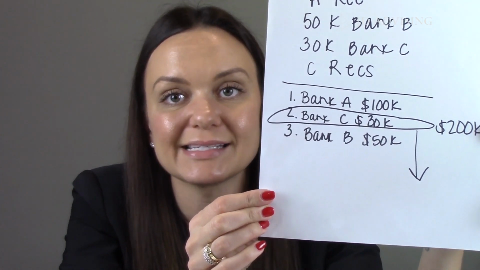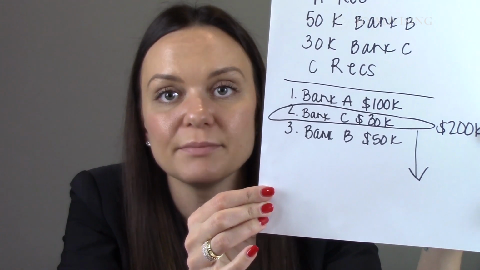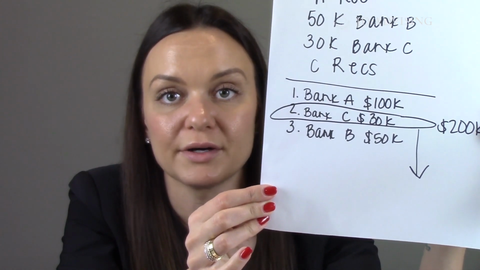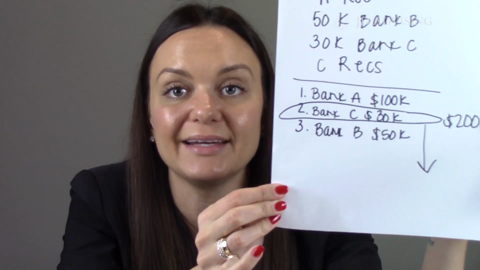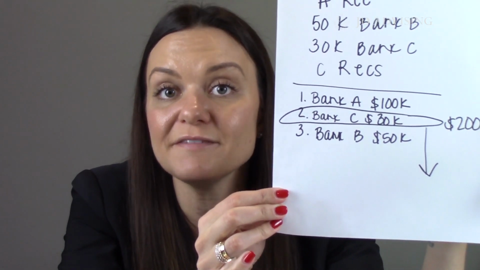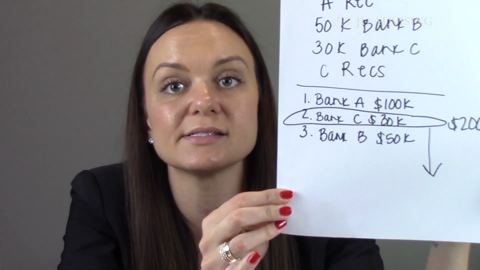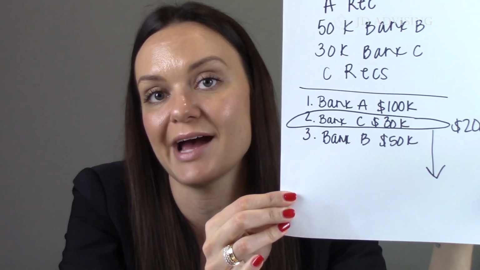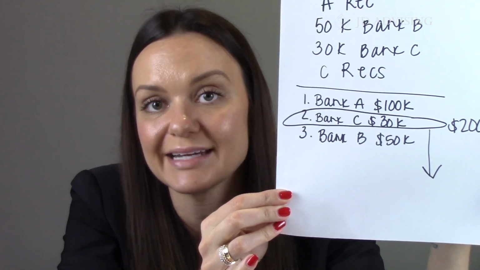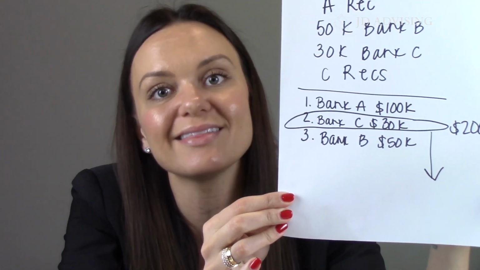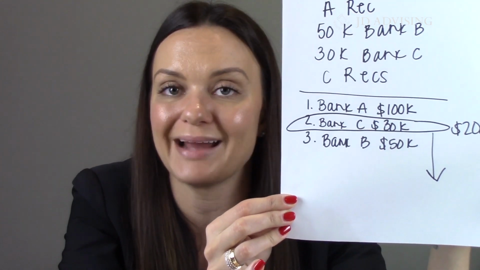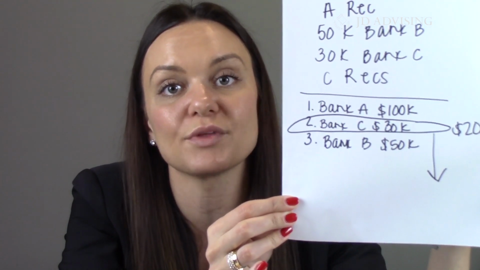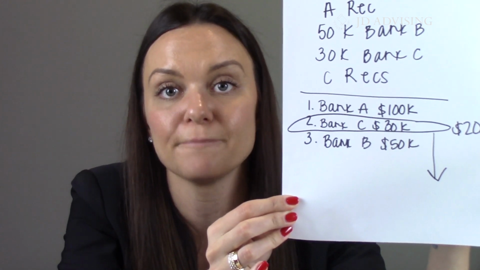Bank B is considered a junior mortgage to C, because we already put them in order of priority pursuant to that race notice statute. So this means Bank B gets paid next. Bank B gave $50,000. Of that $170,000 left over after Bank C got paid, Bank B would take their $50,000, which means $170,000 minus $50,000 leaves us with $120,000.